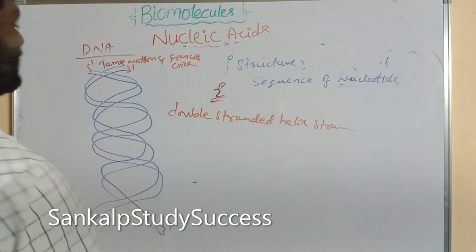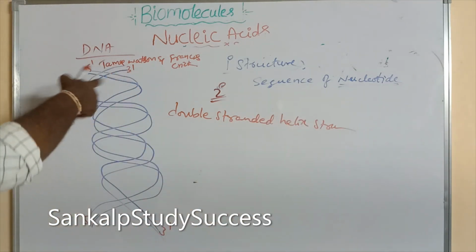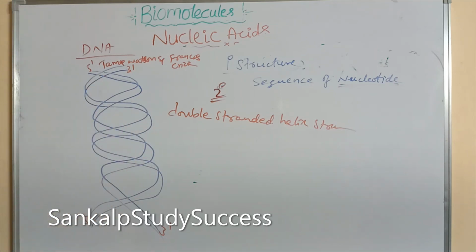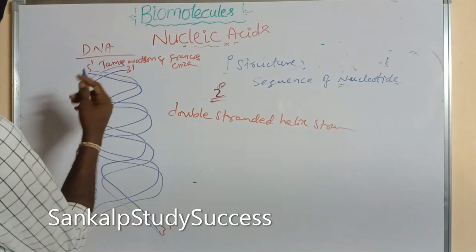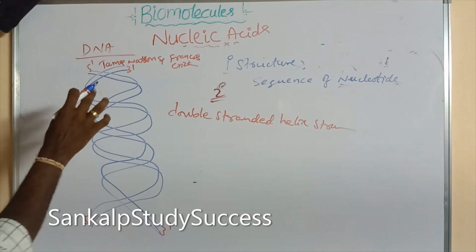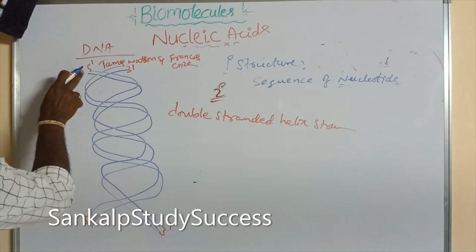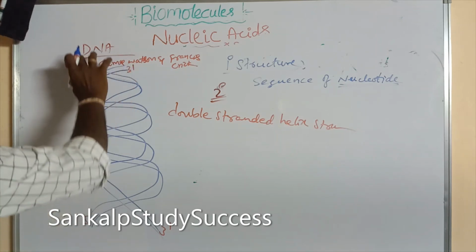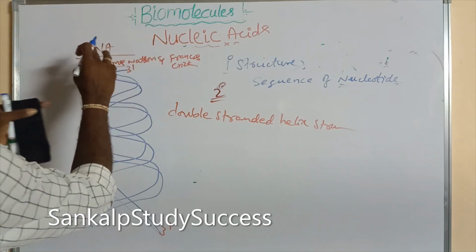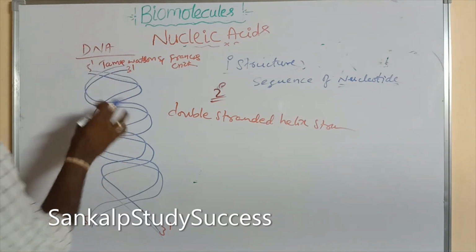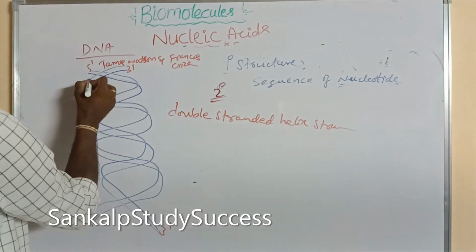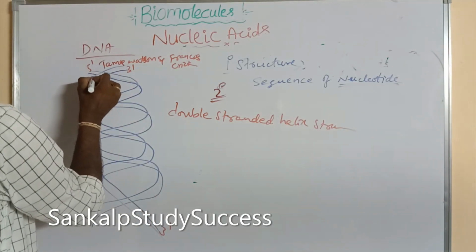So the double-stranded helix structure contains two polynucleotide chains, two strands. These two strands are present in opposite directions, one running 5 dash to 3 dash and the other 3 dash to 5 dash. So these two strands are present in reverse direction, and they are held together by hydrogen bonds. These nucleotides contain some bases.